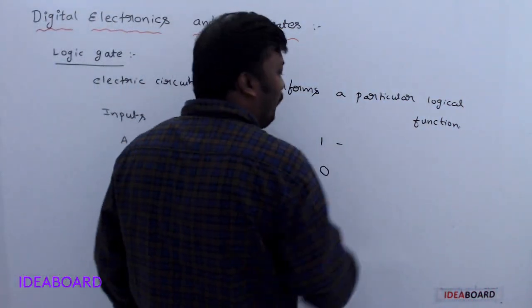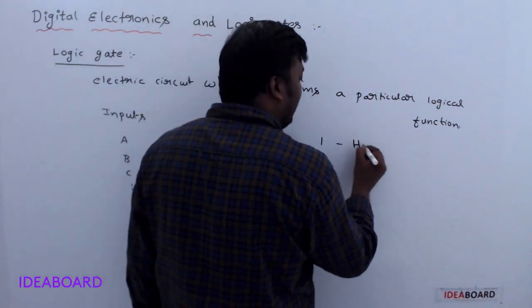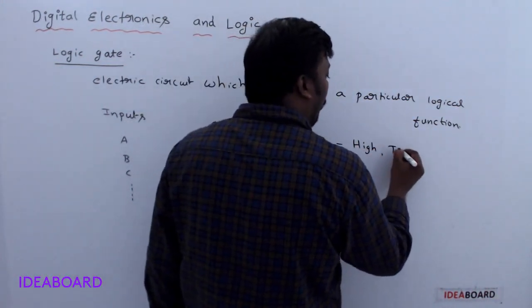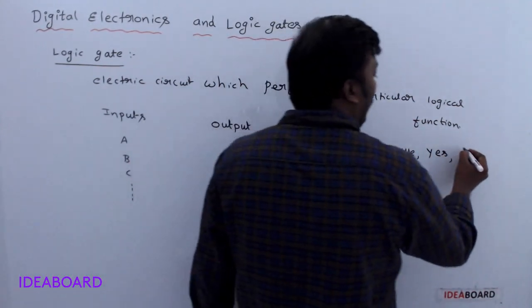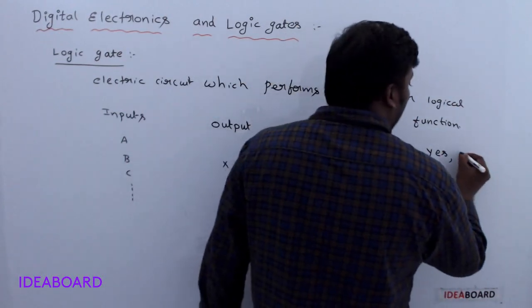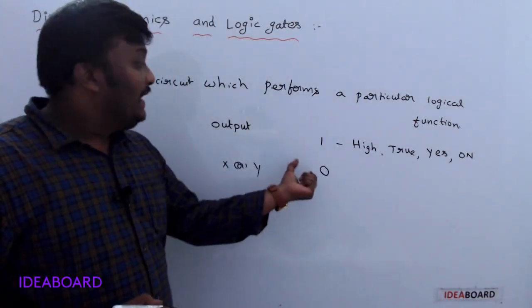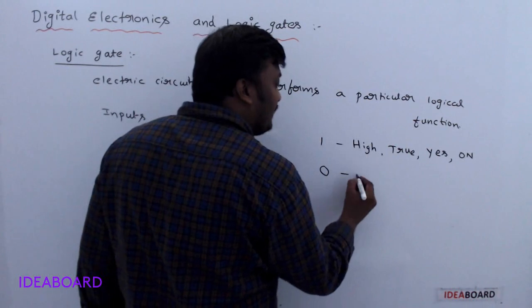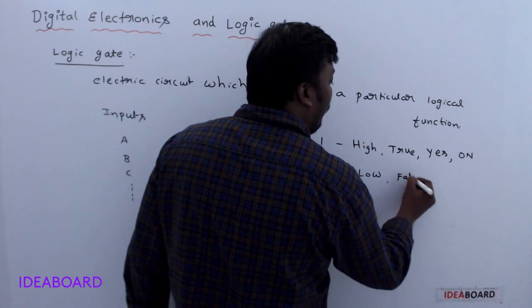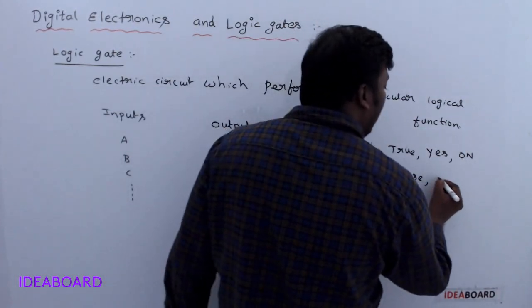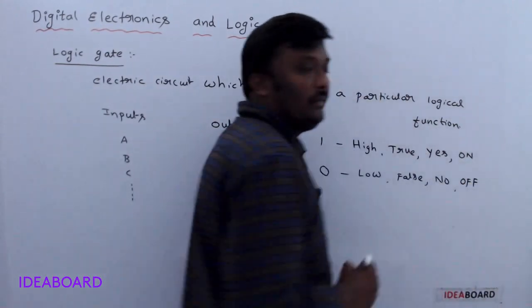What is the meaning of 1? Depending on the situation, you can take 1 as high, true, yes, on, like this. What is the meaning of 0? 0 means low, as opposed to high. True means false here, yes means no, and on means off.